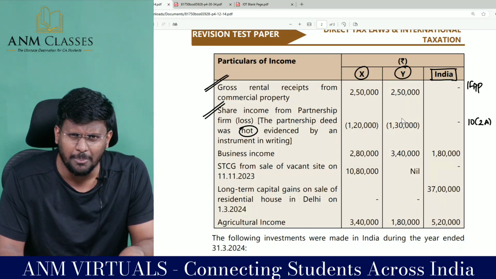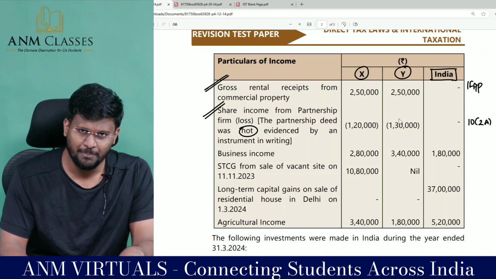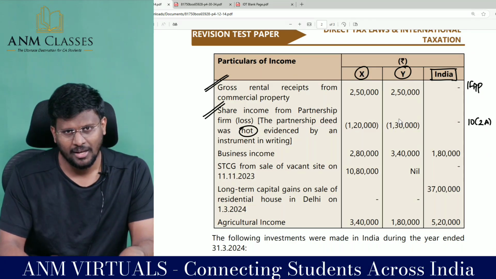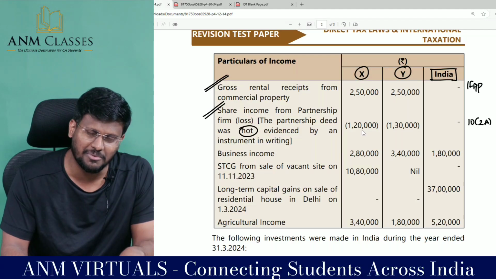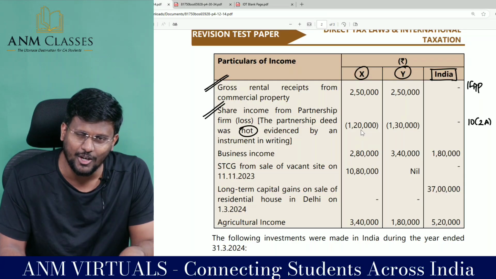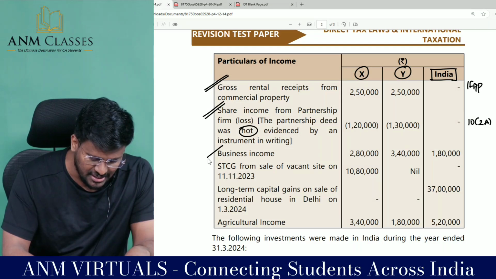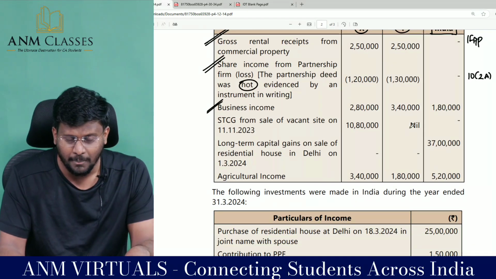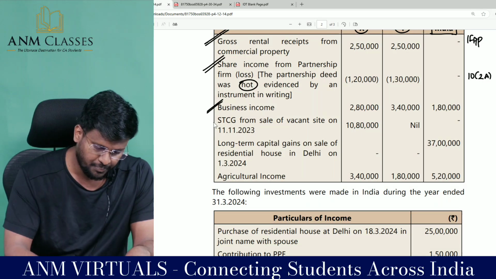If there is no written partnership deed, that income is not exempted under section 10(2A). If that income is not exempted, even the loss is not exempted. That means we are entitled to claim or set off that loss in India. Business income, this is the PGBP income: 2,80,000, 3,40,000 and 1,80,000.